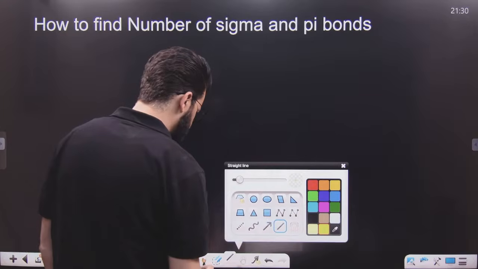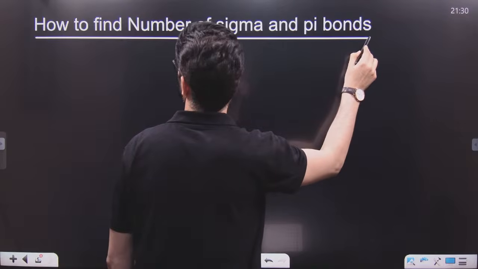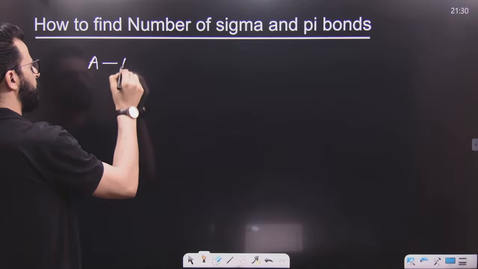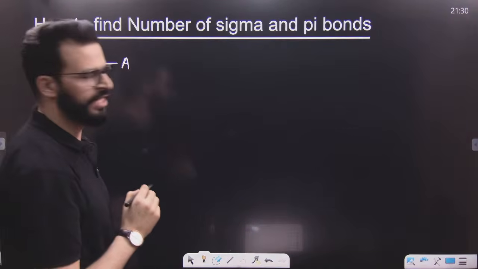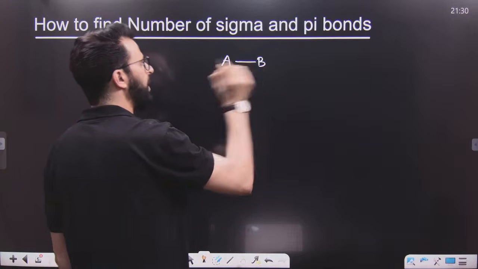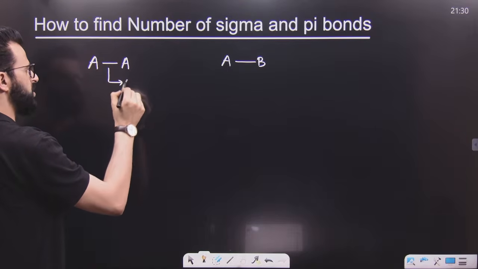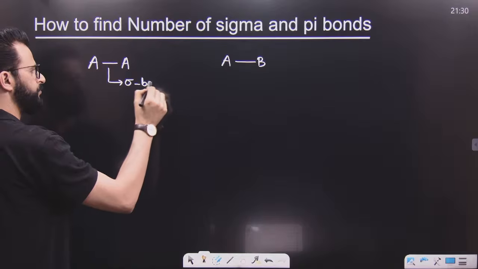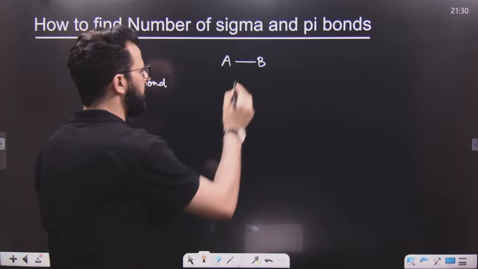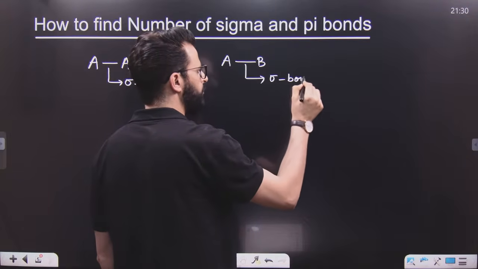But before that, let me tell you, if you have a single bond between two atoms, suppose two atoms are A and A, and there is only one bond between A and A, or there is a bond between two different atoms, but there is only one bond. Whenever there is only one bond, we call that a single bond, known as a sigma bond. You know that because you have studied this in chemical bonding. Similarly, this is also a single bond, so we can call this a sigma bond.